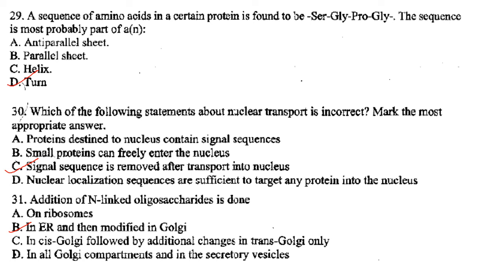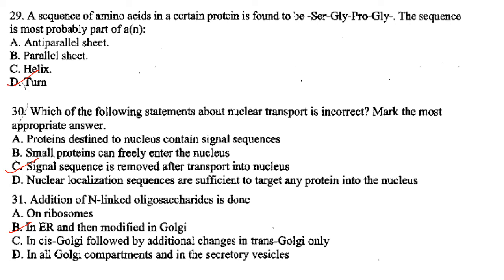Then next one. Which of the following statements about nuclear transport is incorrect? Mark the most appropriate answer. So protein destined to nucleus contains signal sequences. That is correct. Small proteins can freely enter the nucleus. Yes. Then next one. Signal sequence is removed after transport into nucleus.